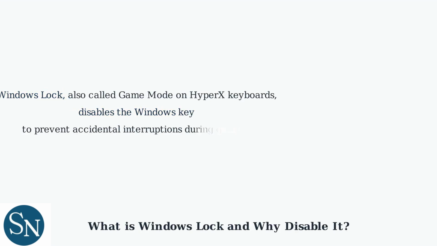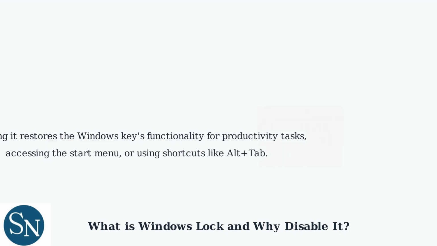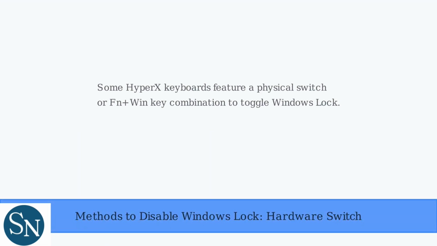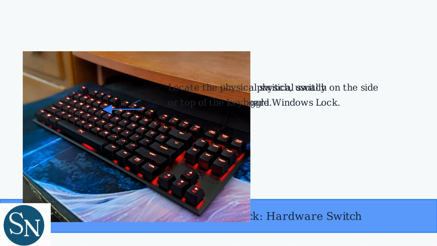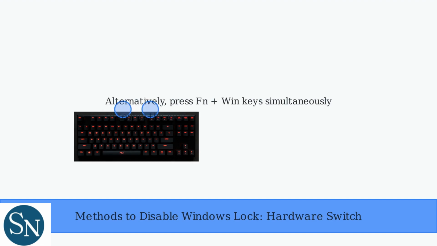Windows Lock, also called Game Mode on HyperX keyboards, disables the Windows key to prevent accidental interruptions during gaming. Disabling it restores the Windows key's functionality for productivity tasks, accessing the Start menu, or using shortcuts like Alt-Tab. Some HyperX keyboards, like the Alloy FPS series, feature a physical switch to disable Windows Lock. For keyboards without a switch, press the Fn and Win keys simultaneously to toggle the lock.